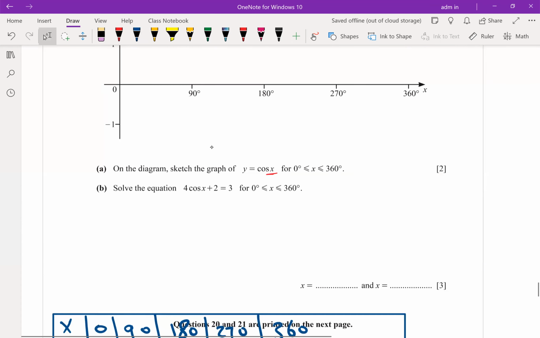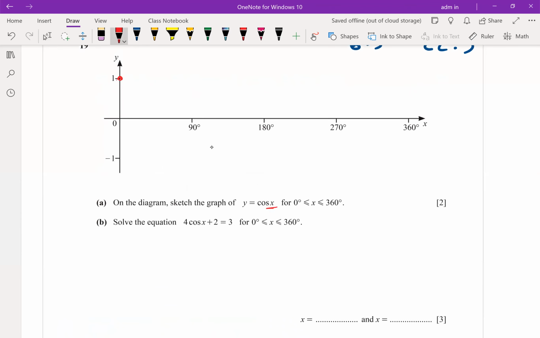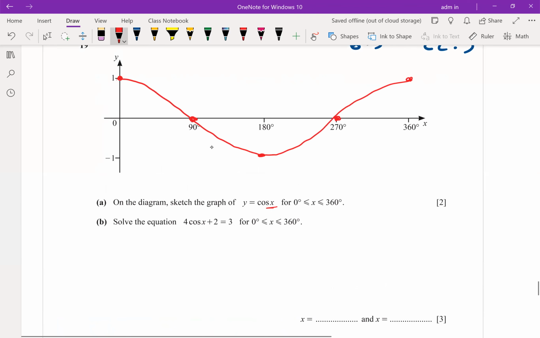Start now to plot the points. 0, 1, 90, 0, 180, -1, 270, 0, 360, 1. Now join. This is the graph of cosine. Clear?